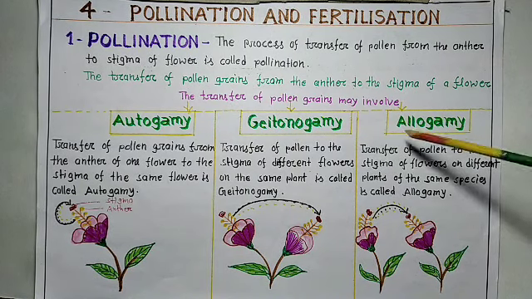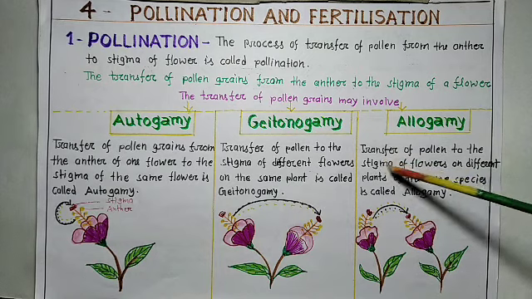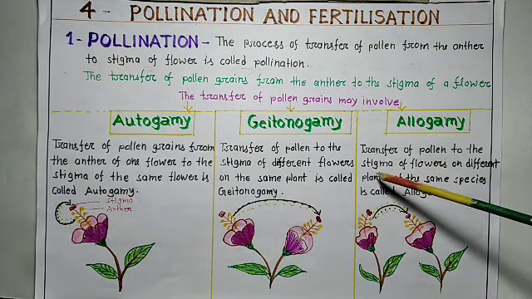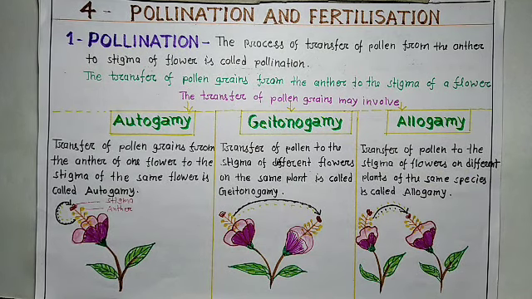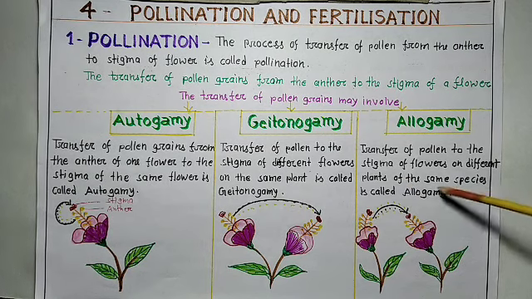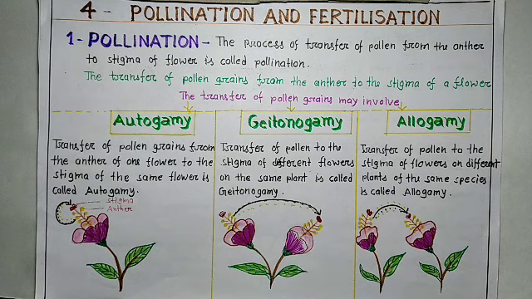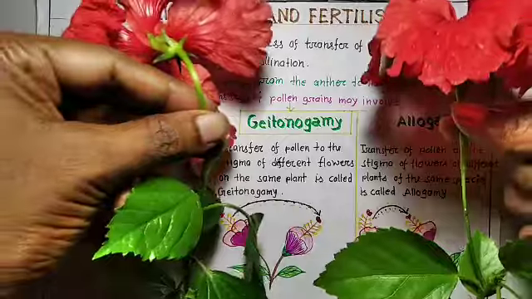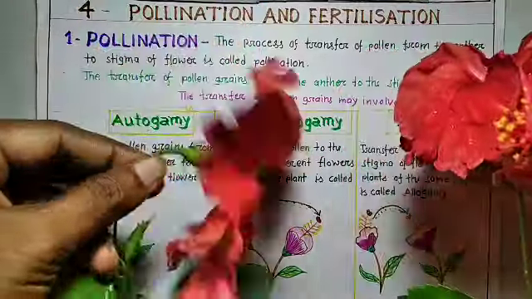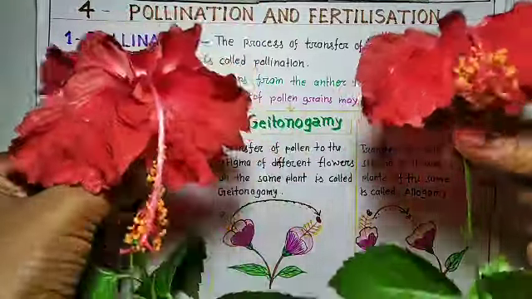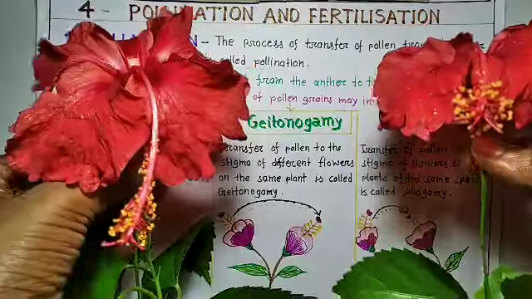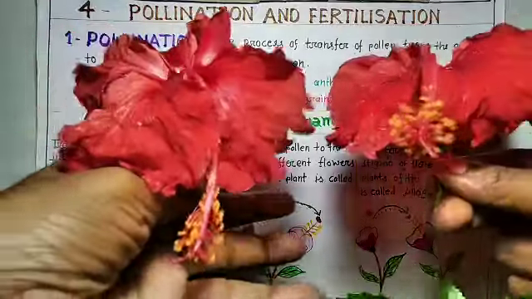Now, allogamy: transfer of pollen to the stigma of a flower on a different plant of the same species. You can see here, I have two plants of the same species. Both are hibiscus.